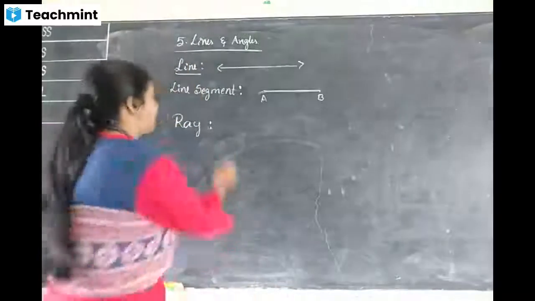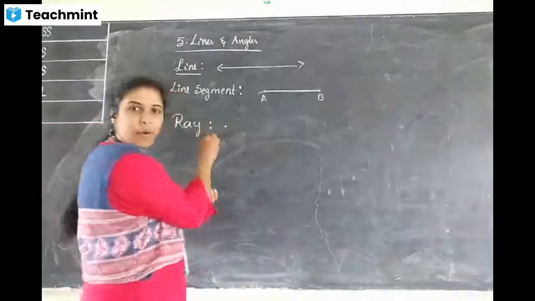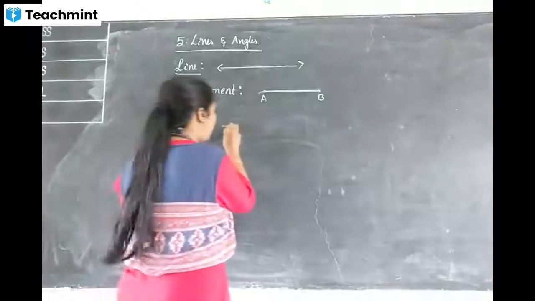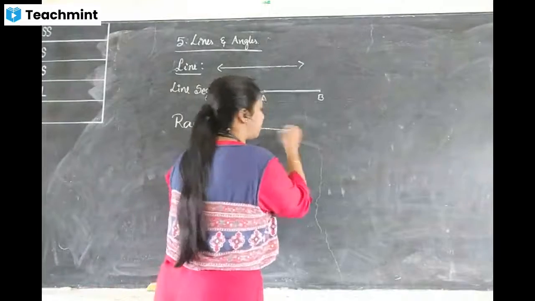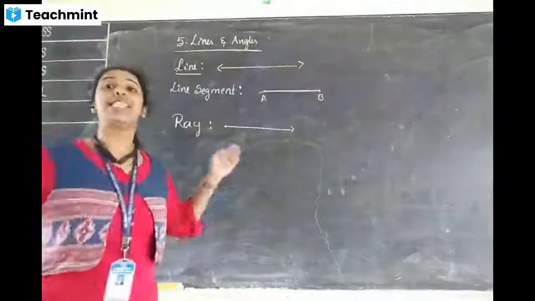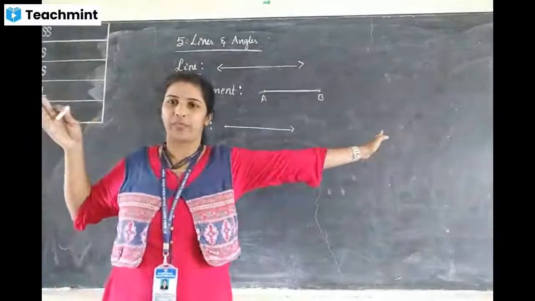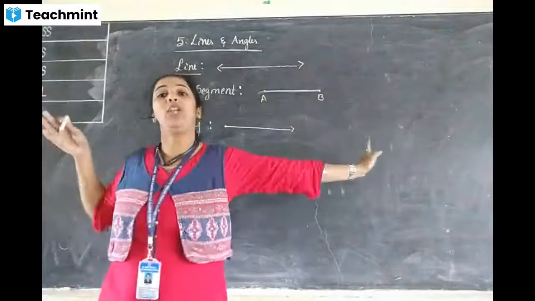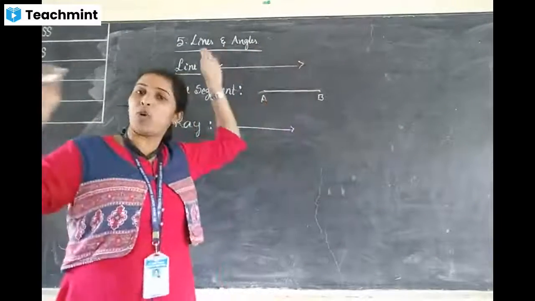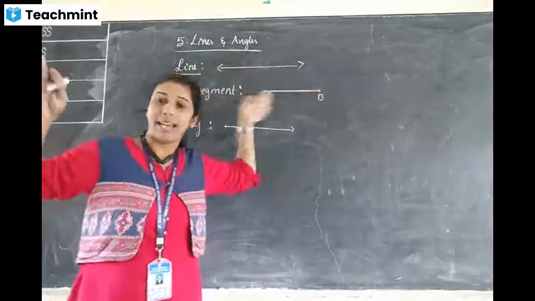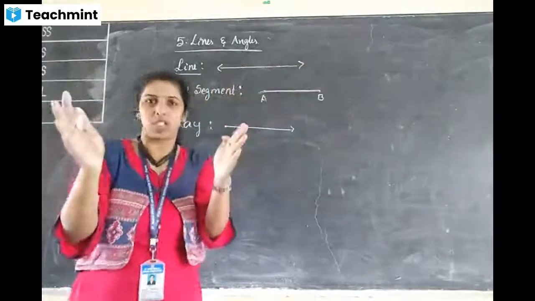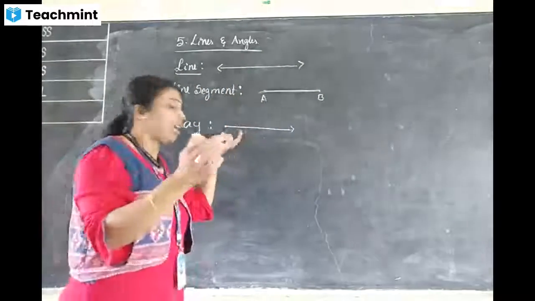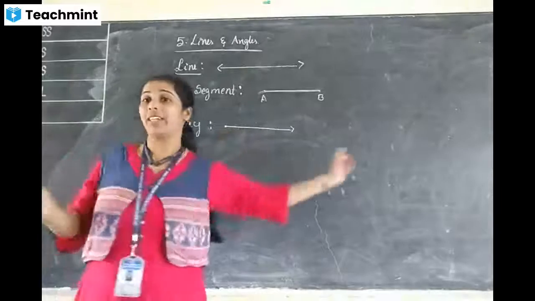Very good, Aditya. Ray means starting from one point and continuously we can take it further, in one side only. A line continues in both the sides. A line segment we can't continue, it is fixed. A ray is fixed on one side, and on the other side we can continue. That is the ray.